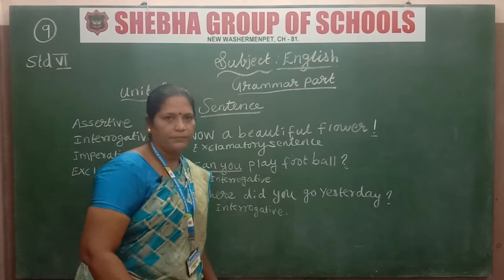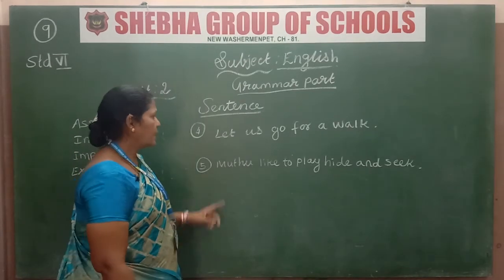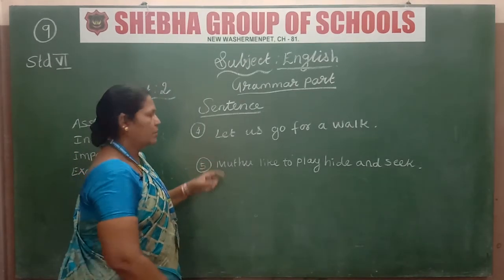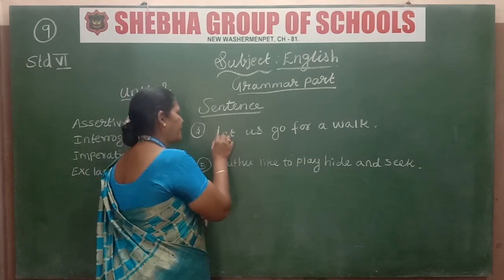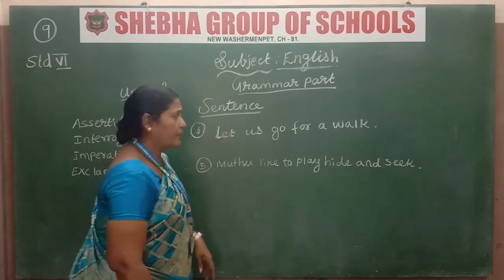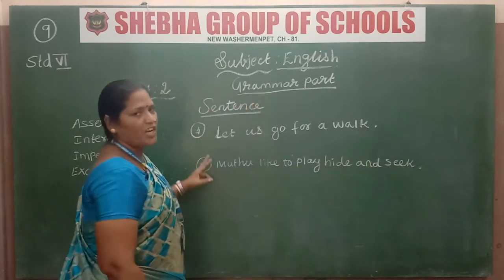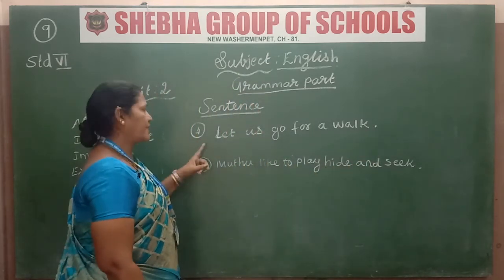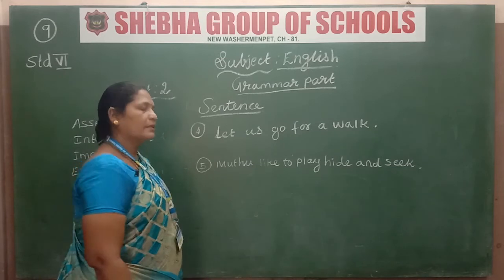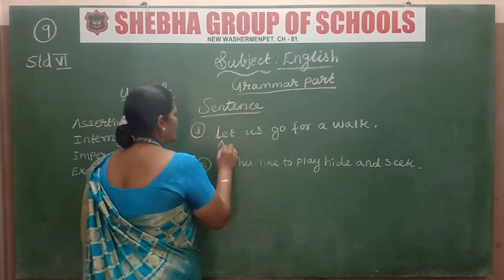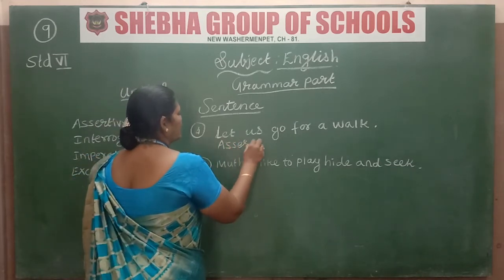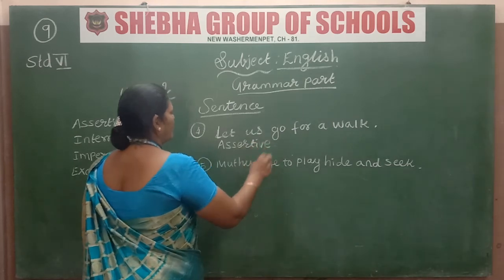Okay children, see this sentence. Let us go for a walk. Whatever sentence you write, the first letter will be a capital letter only. At the last, you see, I kept just one full stop. So which type of sentence is it? First letter capital letter, last a full stop. Yes, correct. It is an assertive sentence. Otherwise we can say it is a statement also.